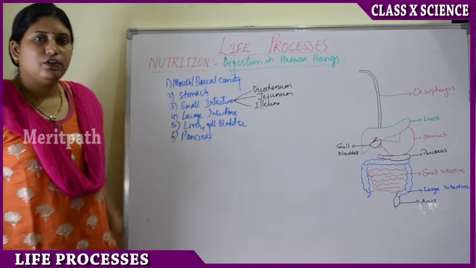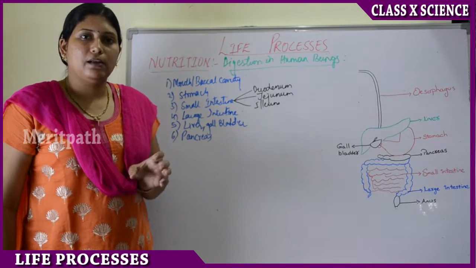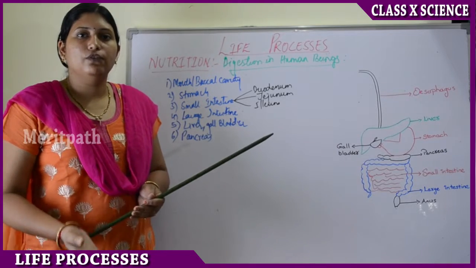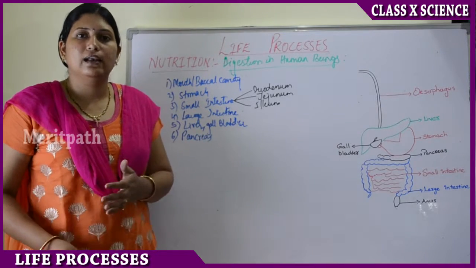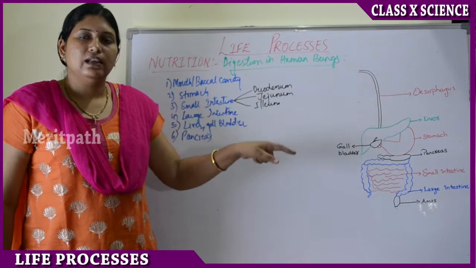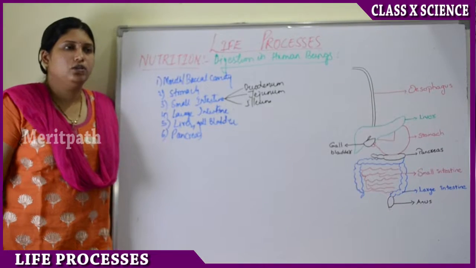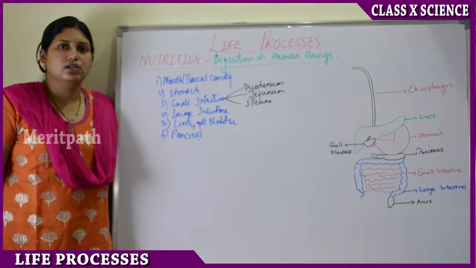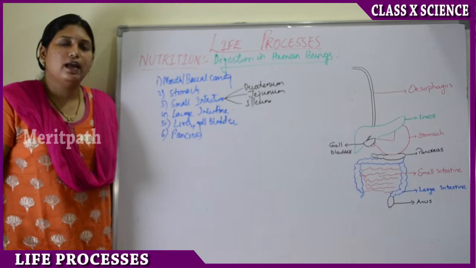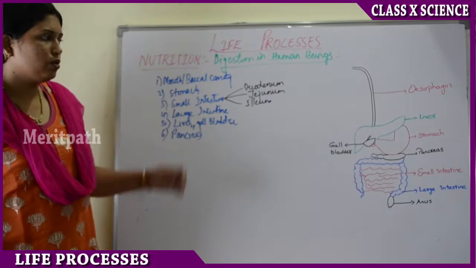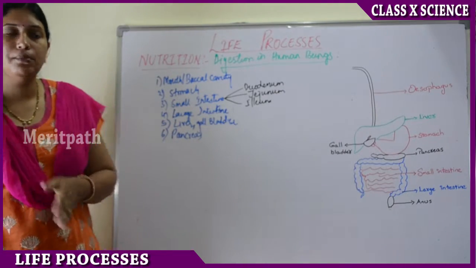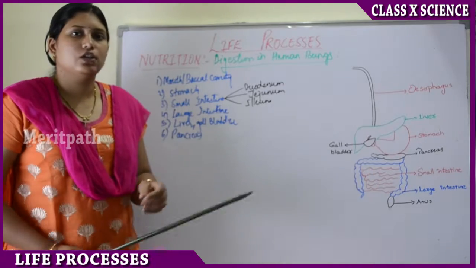So now the food has to be converted into alkaline medium. Secretions from the liver, that is bile juice, come and act on the food and help it convert into alkaline medium. And then the secretions of the pancreas, that is lipase and trypsin. So the major part of the digestion occurs in the small intestine, and mostly in the duodenum. The acidic medium of the food will be converted into alkaline medium with the help of bile juice, the secretion of the liver.